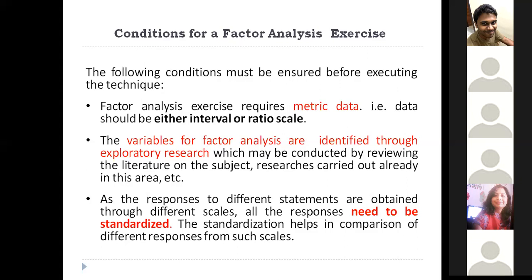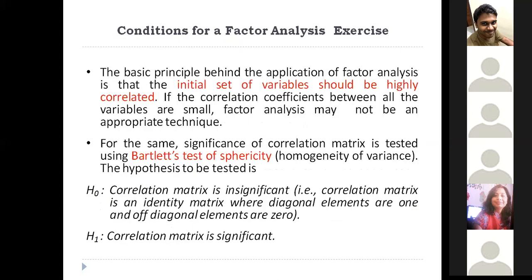Even if you have metric data, you have to standardize your data to do your factor analysis. After doing this, you have to analyze whether your data is suited for factor analysis or not. Even if you have continuous data, even after standardizing it, you may not be able to do factor analysis directly, but you can try two different types of tests to confirm your factor analysis model.